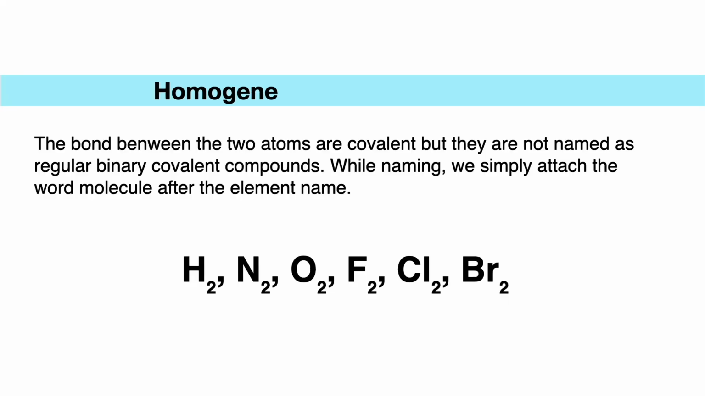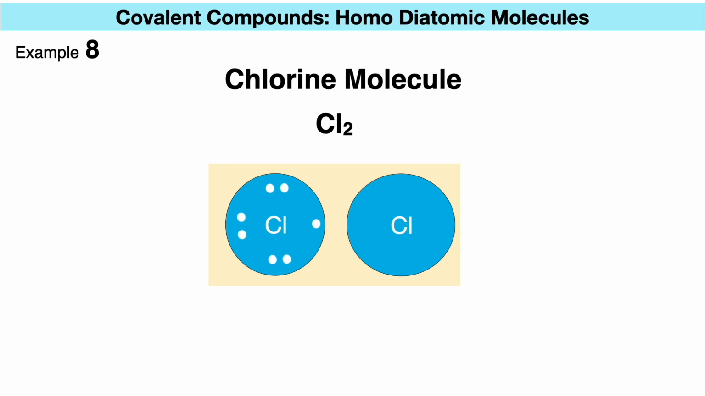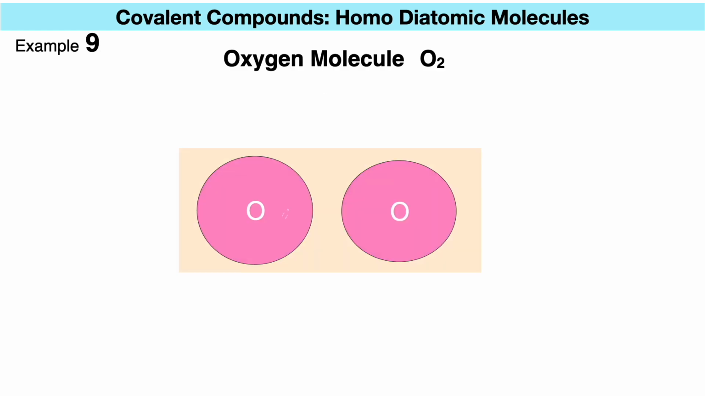oxygen. Our next two examples deal with homogeneous diatomic molecules formed by 2 atoms of a single nonmetal element. The bond between the 2 atoms is covalent, but they are not named as regular binary covalent compounds. While naming, we simply attach the word molecule after the element name. Let's see the bond between 2 chlorine atoms in a chlorine molecule. Both chlorine atoms having 7 valence electrons share 1 electron to form a single covalent bond, achieving a stable octet. Example 9. In the oxygen molecule, each oxygen atom shares 2 electrons with the other, forming a double covalent bond. This allows both atoms to attain 8 electrons and a stable energy state.